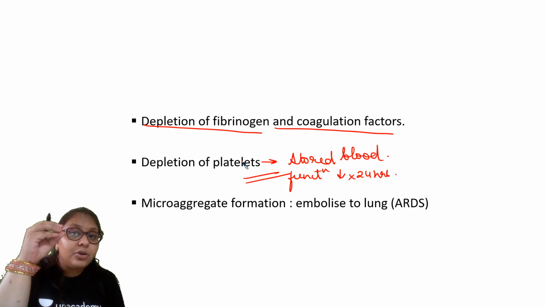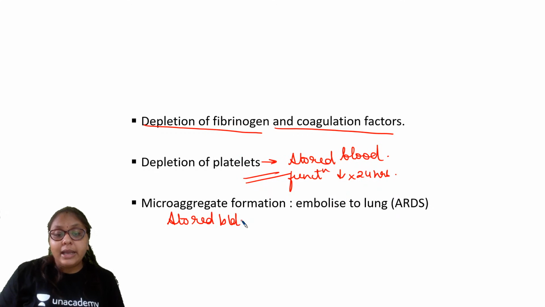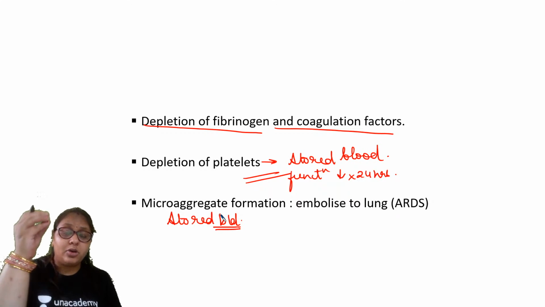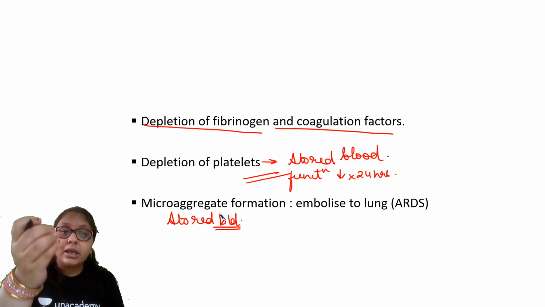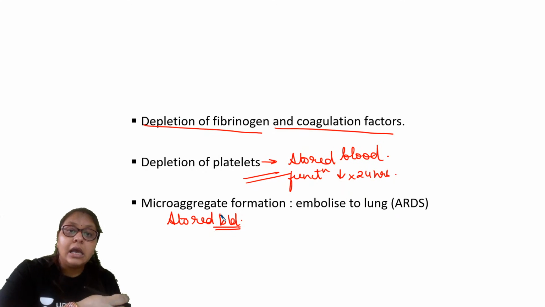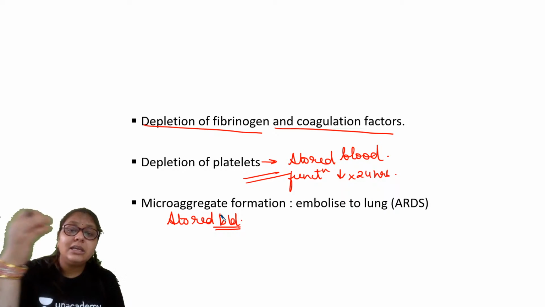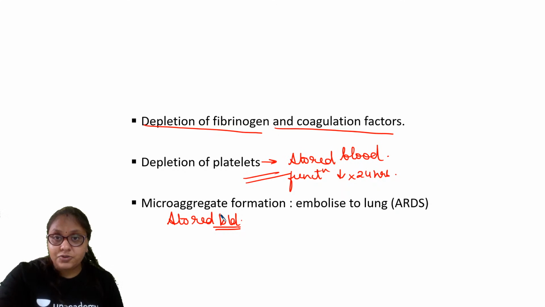there can be micro aggregates formed in the stored blood. ठीक है, in the stored blood micro aggregates can be formed because of the platelets and the WBC, and these micro aggregates, they can embolize to the lung, and if they do, they can cause ARDS like features. So these are the complications of the massive blood transfusion.